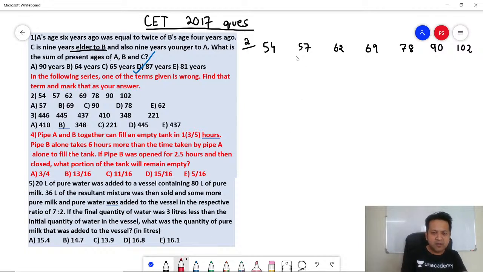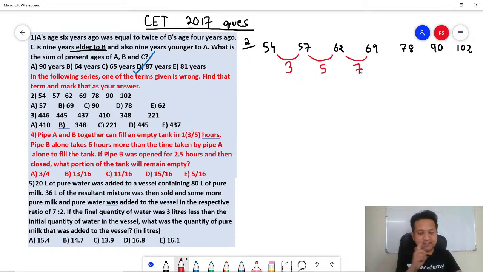So let's start. 57 minus 54, how much is this? 3. 62 minus 57, how much is it? 5. 69 minus 62, how much is it? 7. The moment you look at the first 3 differences, can you see they follow a pattern? A pattern where the difference increases by 2 every time. So the next difference ideally should be 9. Correct? Perfect. The next difference should be 11.